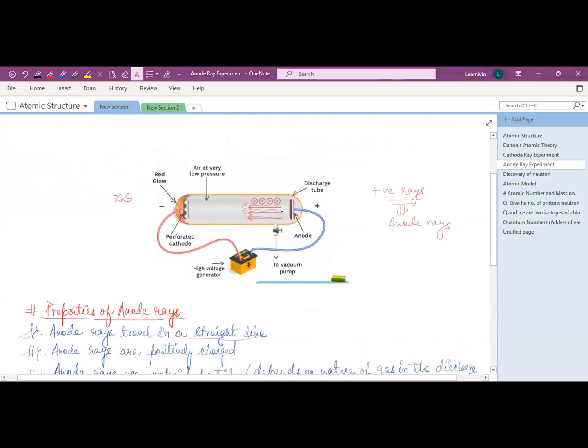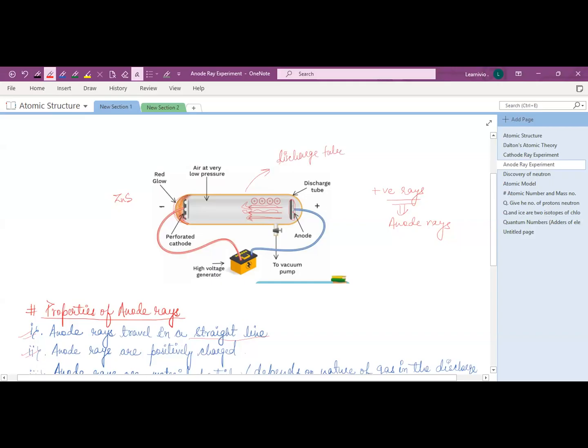So here's the setup. It's the canal ray experiment, also known as the canal ray experiment, and it was performed by a German scientist known as Goldstein. What he did was take a discharge tube.